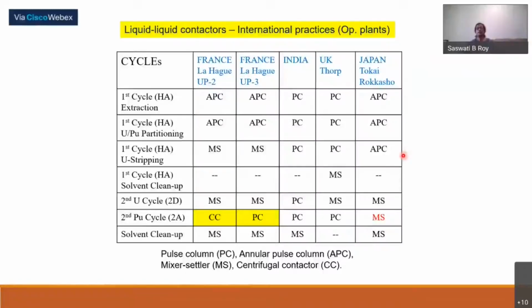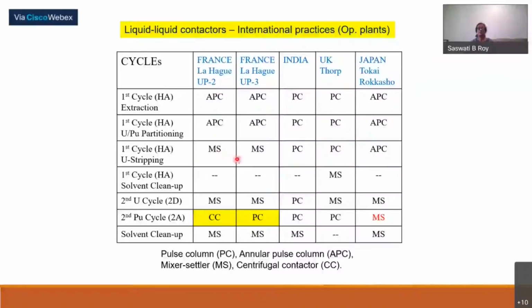Now this solvent extraction, as we said earlier, we have different contactors. At the back end, we are mostly using pulsed columns or annular pulsed column. Annular pulsed column is a modified version of pulsed columns. So inside the pulsed column, we have sieve plates, and the pulsing is being done remotely by air pulses. Here in the annular pulse column, these sieve plates will be outside the cylinder. We'll see the photograph. And in a similar manner it will be pulsed and mass transfer will take place.